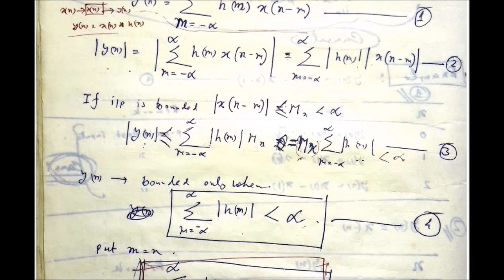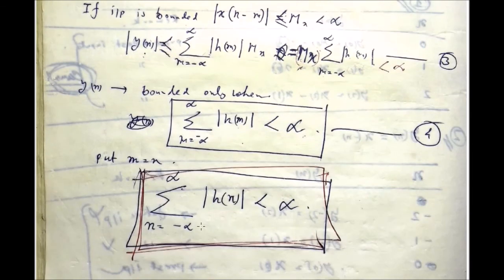Okay, so this whole thing should be less than infinity. From there you can conclude that the summation of modulus h(m) should be lower than infinity. So it is the condition.